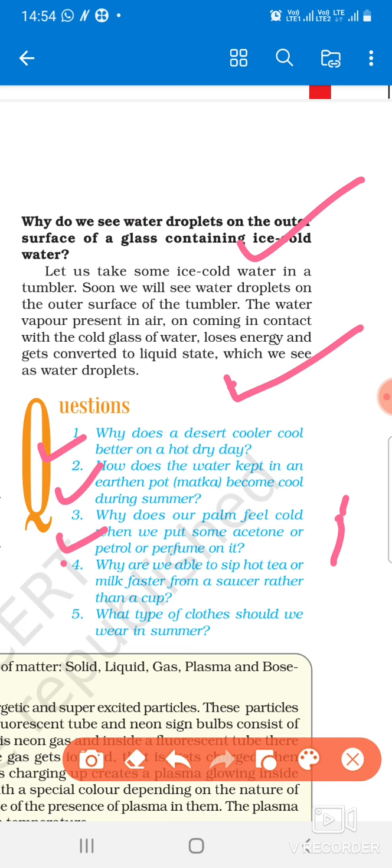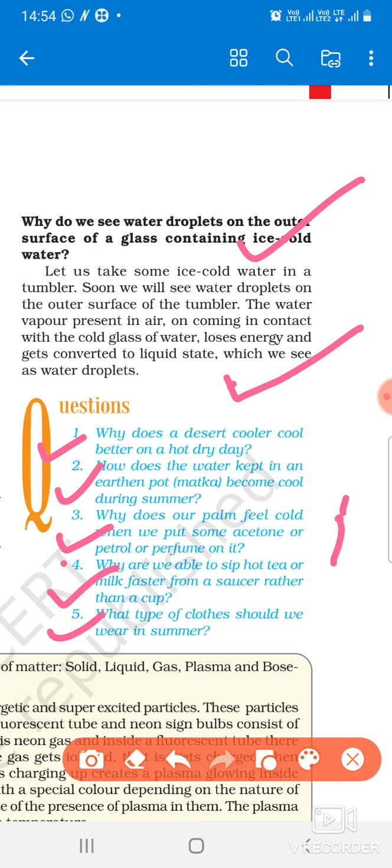And why does our palm feel cold when we put some acetone or petrol or perfume on it? Because it evaporates using our palm's heat, and this leads to cooling of the palm. Why are we able to sip hot tea or milk faster from a saucer? Because a saucer has more surface area compared to a cup, and this leads to faster evaporation, and evaporation causes cooling.